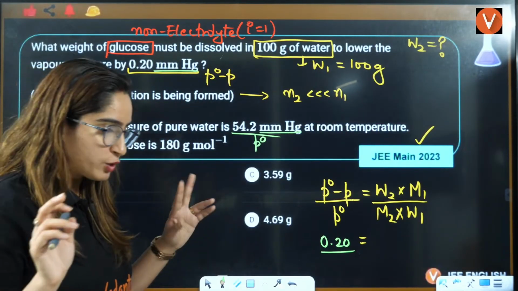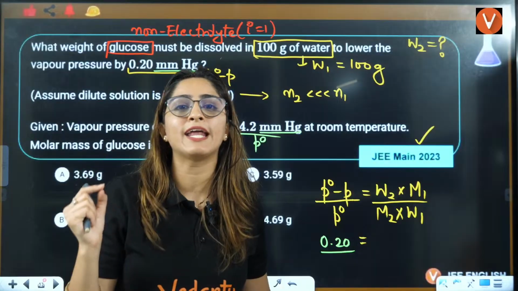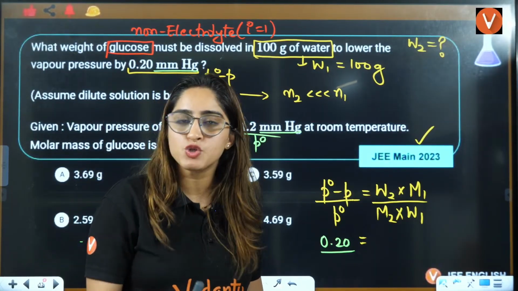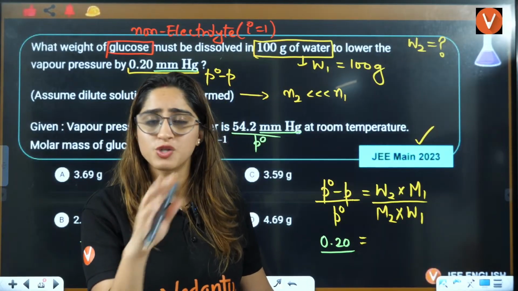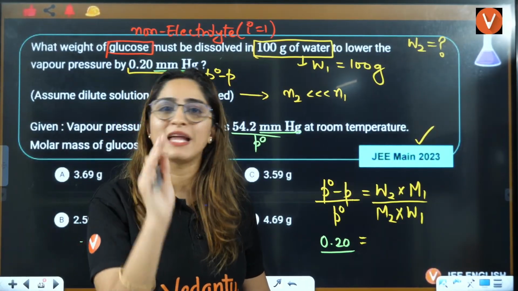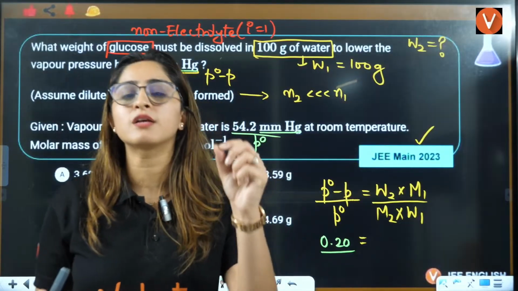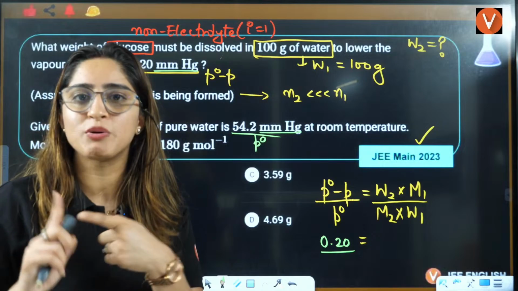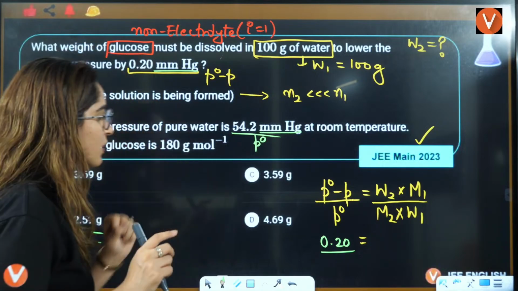Otherwise, if you need unit conversion, I have already taken a lecture yesterday for class 11 students, that is unit conversions. You can go and check that out. That is a very important lecture for all the students who are still confused in units and conversion. No matter whether you're a dropper, in class 12 or 11, that will be beneficial for you.